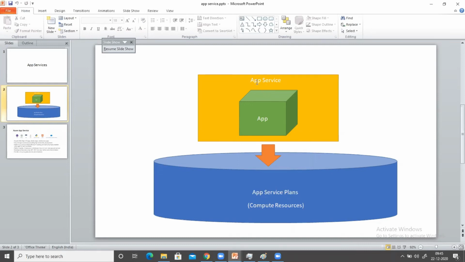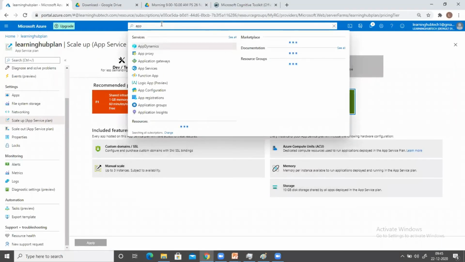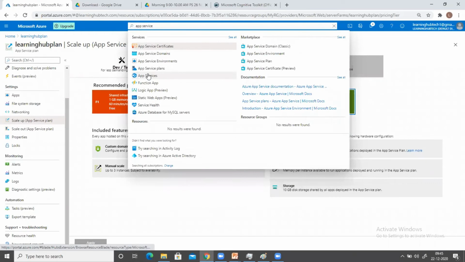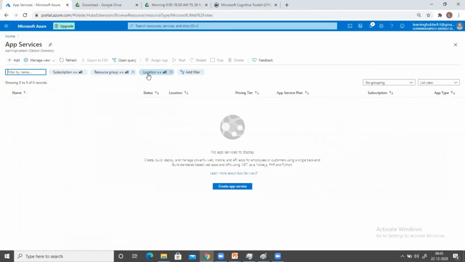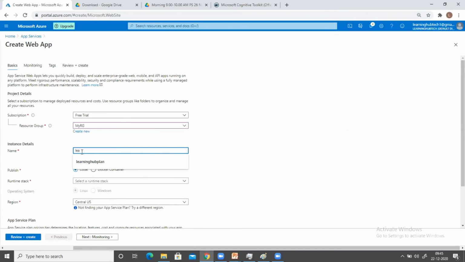So I'm going to replicate the same diagram. What I need is an app service here. So to create an app service, you just go here and type app service, click on it, create. Now it is asking about the resource group. And for the name, let's say this is my first application of my organization.